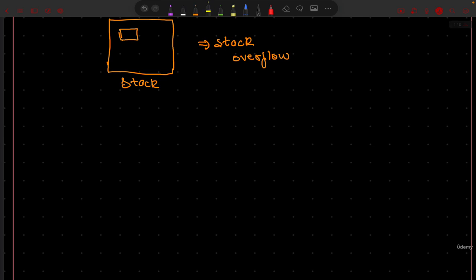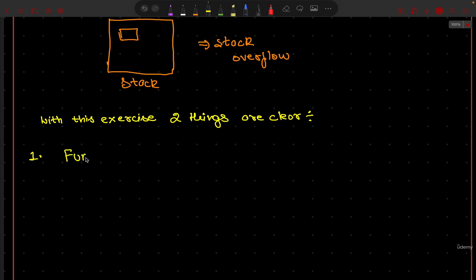With this exercise, two things are very, very clear to us. Let me write these two things because you should remember them, and that's going to make your understanding a lot easier. The very first one is that functions wait in the memory till or unless they are resolved.